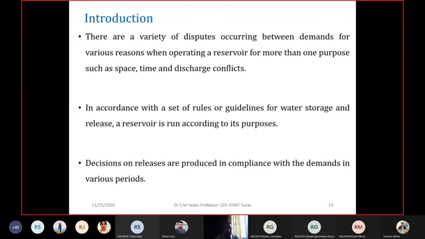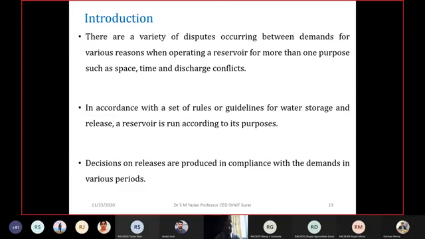And if he supplies more water to power, then it may happen that the farmers of that specific region come to the dam and agitate against you, saying you are not releasing a sufficient quantity of water, so that we can get a proper yield of crops, or our crops are dying. You have seen in the newspaper that agitation by farmers often happens against the dam authorities demanding that they release water, but the dam authorities sometimes release water and sometimes are not able to, because there are conflicting demands.